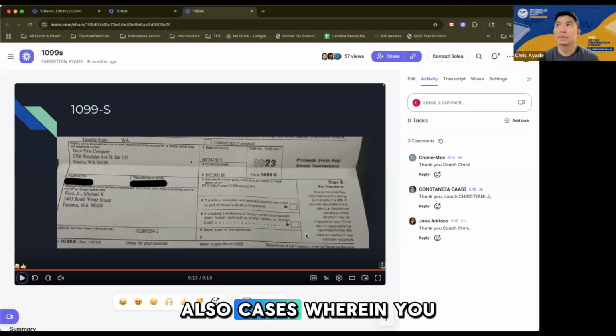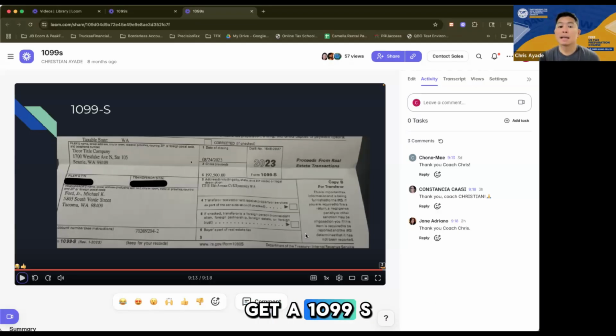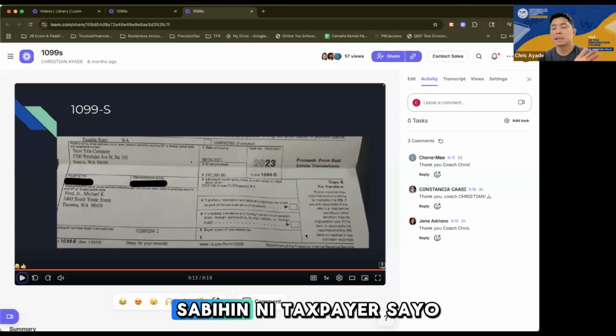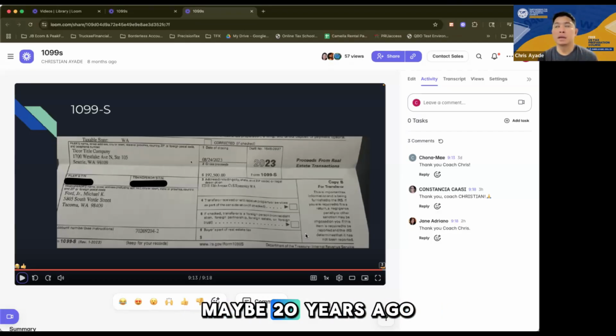And then there are also cases wherein you get a 1099-S, but you don't know what the cost of the property was. The taxpayer will tell you, I bought that property 10, 15 years ago, or maybe 20 years ago. It was too long ago. I don't have a copy of the closing statement anymore. Do you need to worry?